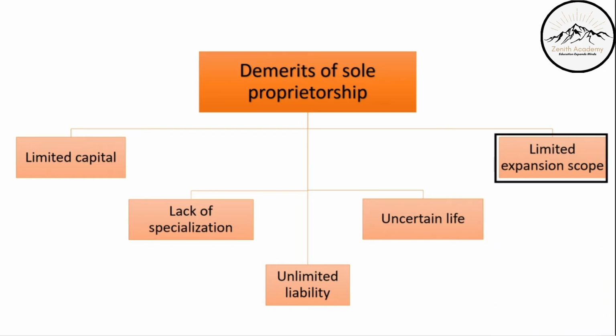Limited expansion scope. It is just one person that is handling everything. Therefore, to expand the business, it will be very difficult. There will be very little scope for growth as well. If one person is doing everything, then it is very difficult to think of a lot of other possibilities and a lot of other ways to grow. He will already have so much on his plate that it will be difficult to come up with new ideas or even to increase the scale of operation.